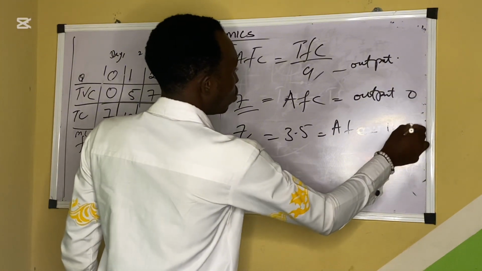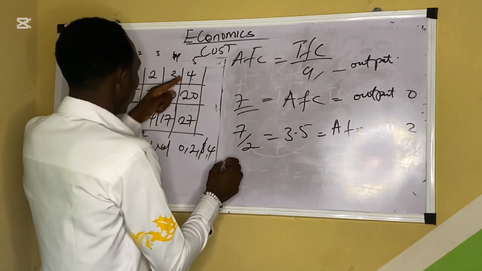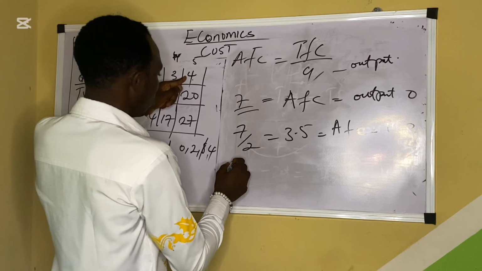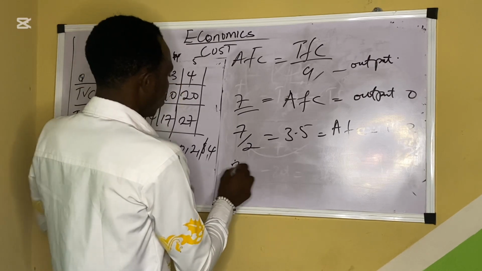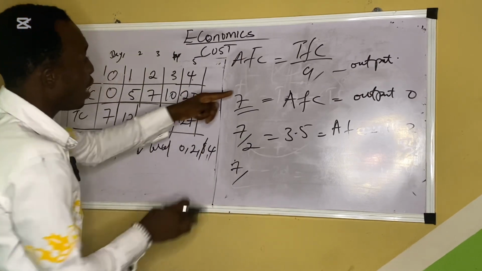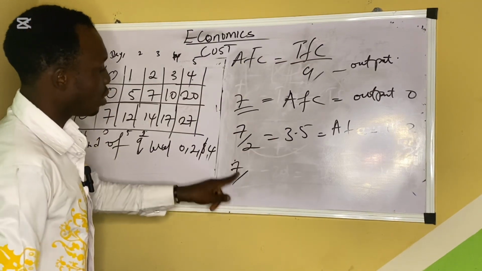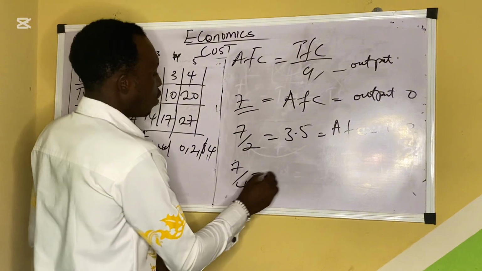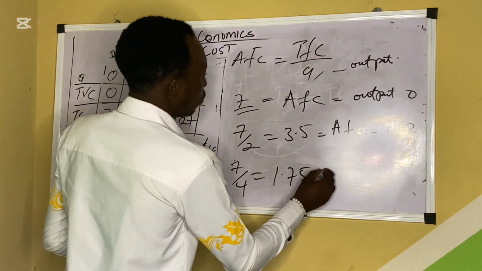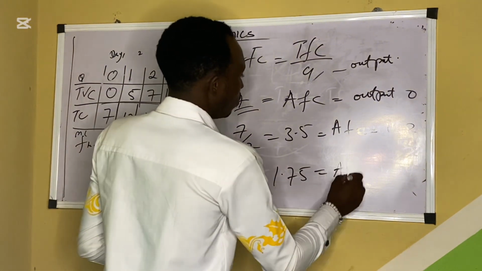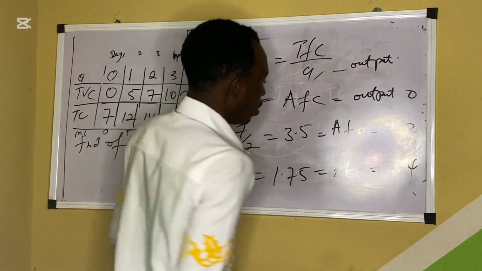So for output 4, there's output there. So we say 7 divided by 4. We are dividing the TFC, and we already solved the TFC and know that 7 is the TFC. So we have 1.75, which equals AFC at output 4.